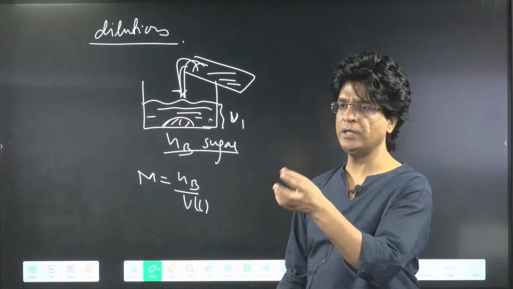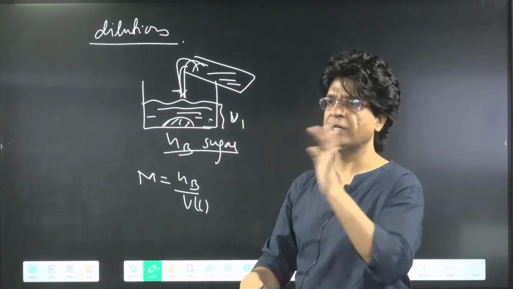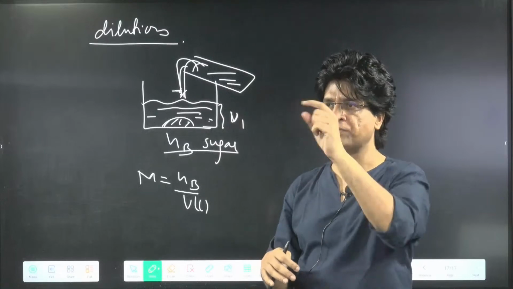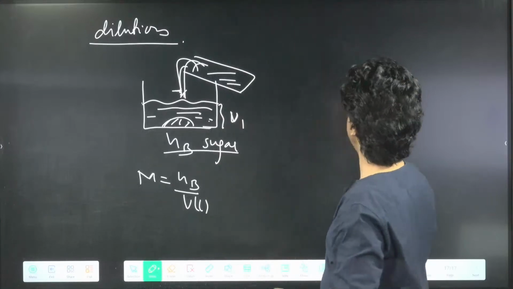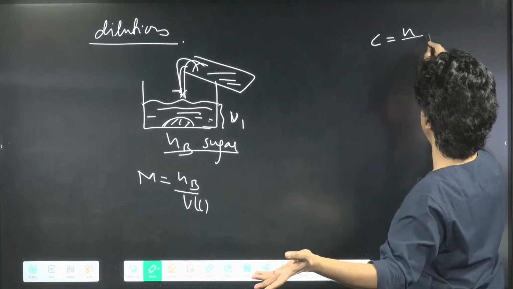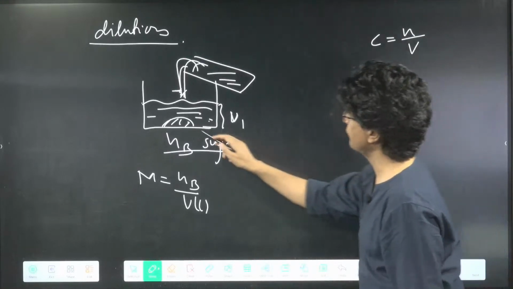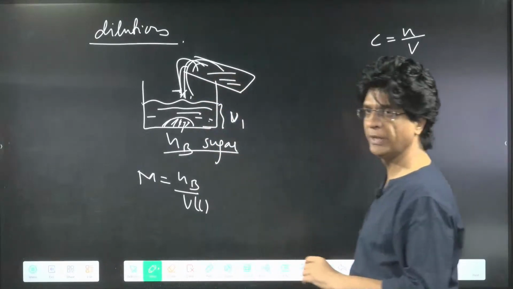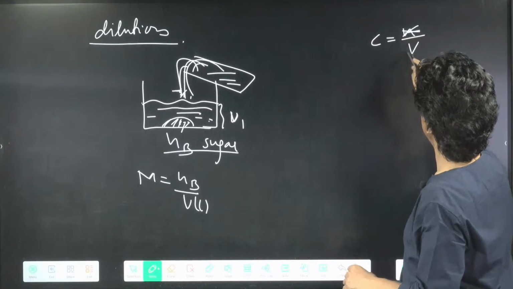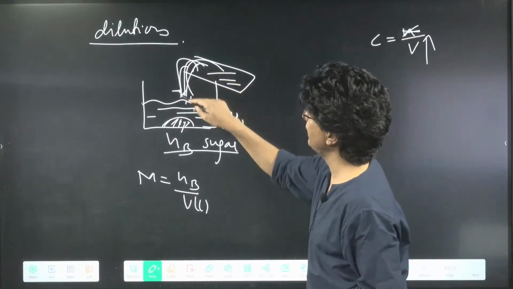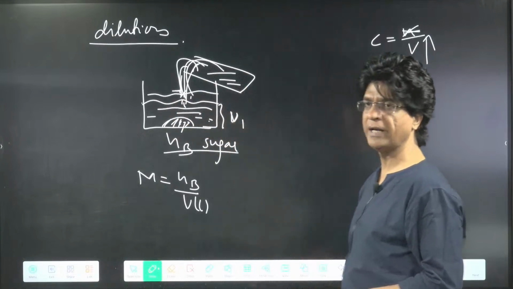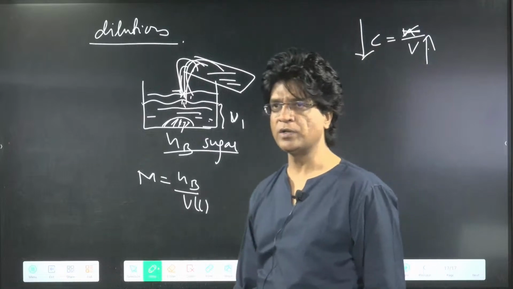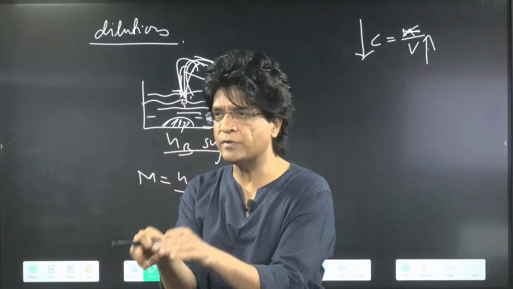Suppose you take some Pepsi and you keep on adding water into it, the sweetness level will go down. So whenever sweetness level goes down, we can confirm that concentration is also going down. Why am I saying that? Because concentration is actually number of moles upon volume. Number of moles of sugar remains same. I'm not changing number of moles of sugar. I'm simply adding water into it. So number of moles remains same. Volume is increasing. I keep on adding water, the level of water keeps on rising. Volume increases, as a result, concentration will decrease. If the concentration decreases, the sweetness will also decrease.